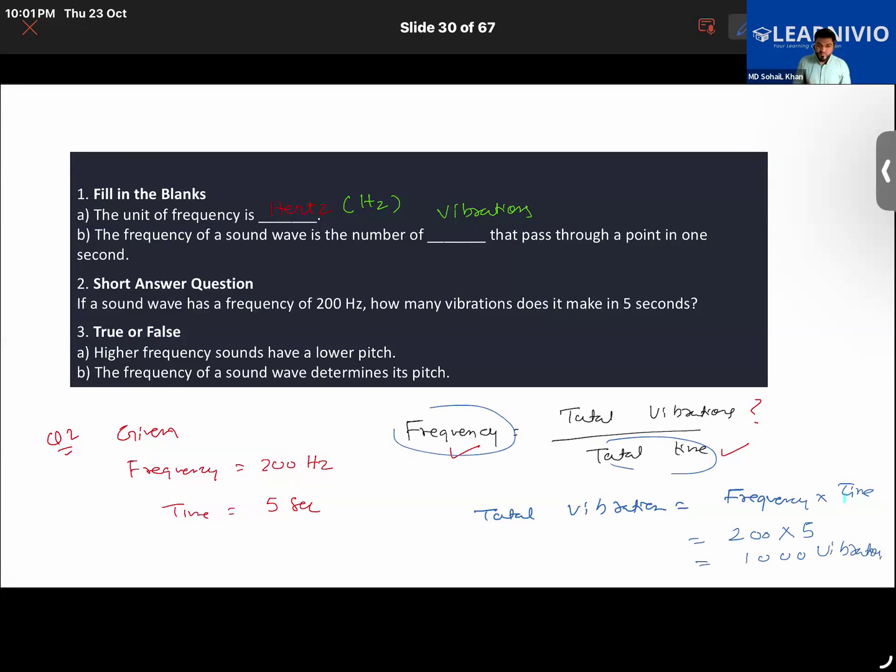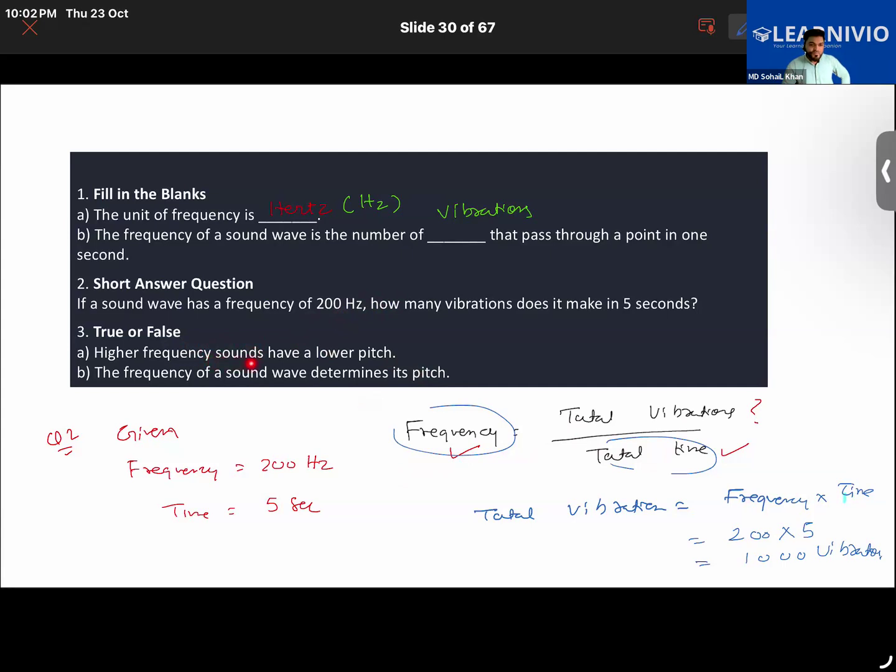Make sure you memorize this formula: frequency equals total vibrations or total oscillations divided by total time. Usually you will find the term vibrations in the question. Frequency was already given, 200 hertz. You had to find how many vibrations it was making in 5 seconds.